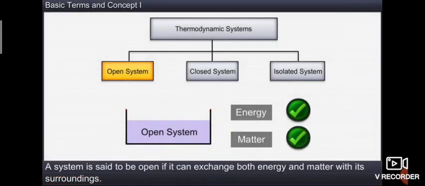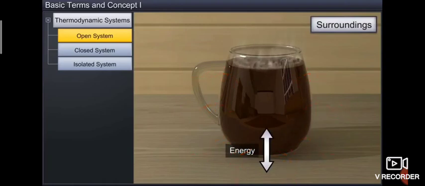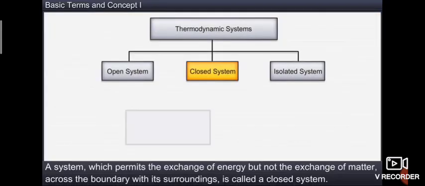So in an open system, it relates to energy and matter. It consists of mass. If you see that tea, the tea is hot. If it is kept open, the energy is released to the surrounding, and a small amount of tea changes into vapor, and the quantity of matter also decreases. So mass also changes. There is a change in mass or matter, and energy, which comes under an open system.